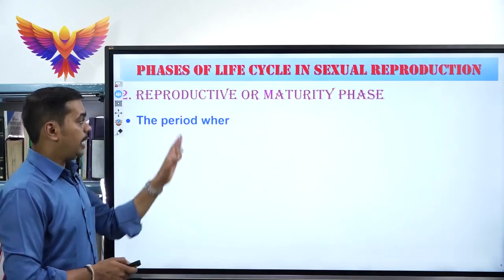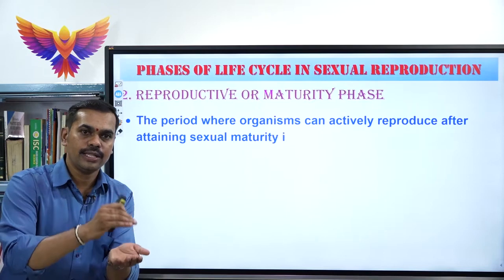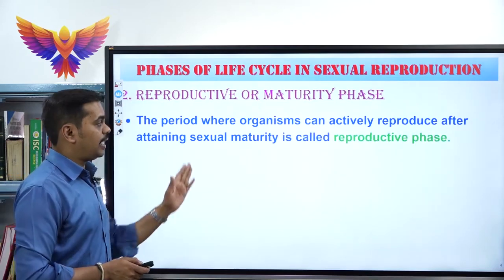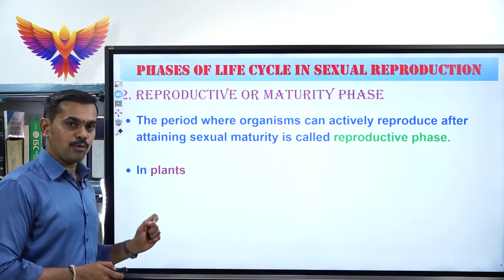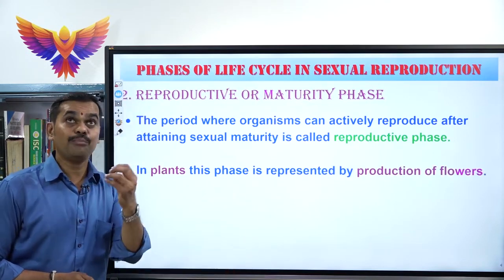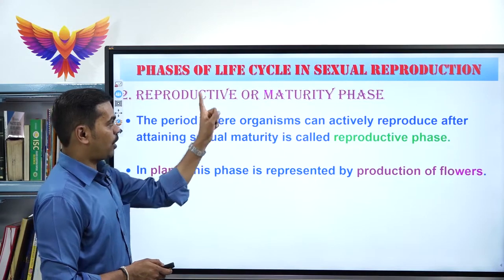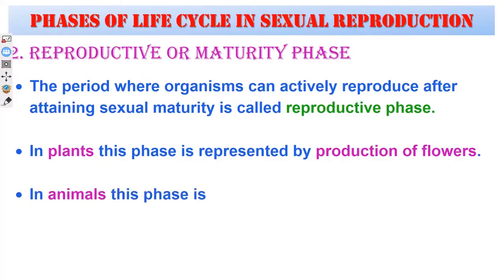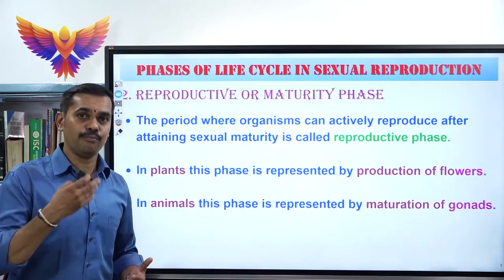The next one is called the reproductive or maturity phase. How can we define the reproductive phase? It is the period where the organisms can actively reproduce their young ones after attaining maturity. In the reproductive phase, plants are represented by the production of flowers. When the plants start producing flowers, then the plant has attained the reproductive or maturity phase. In animals, there will be a maturation of gonads, which means the sex organs start maturing.